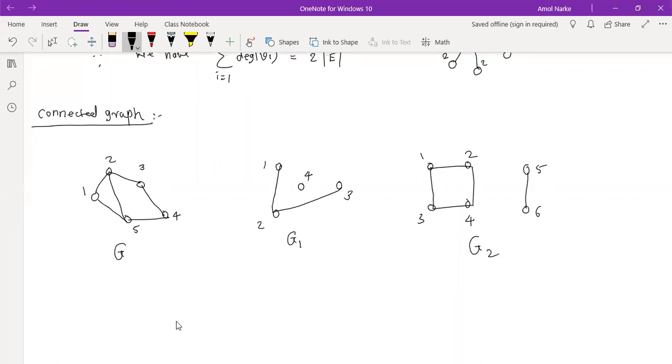Sir, in the first figure, 1 cannot be connected to 4, so it becomes a disconnected graph? In G1 you are talking about, no? No, before G1, the one which you have written just G. Yes, G. So we call it G0. What happened in G0? 1 cannot be connected to 4, right? No, we have. Why? I'm not talking about edges here. I'm talking about path. It is not adjacent. 1 is not adjacent to 4. We don't have an edge between them, but we have a path.